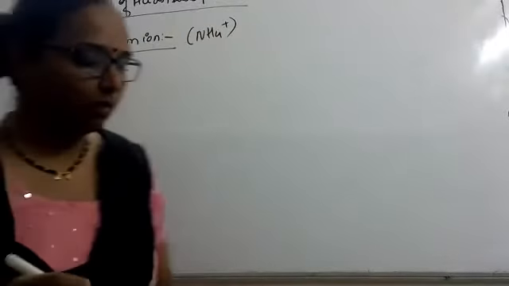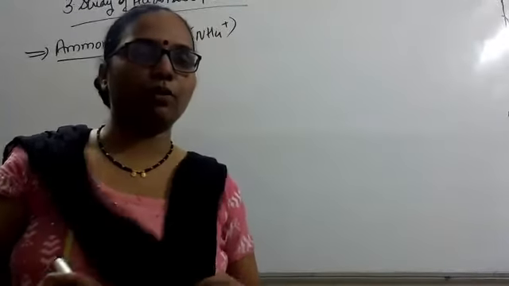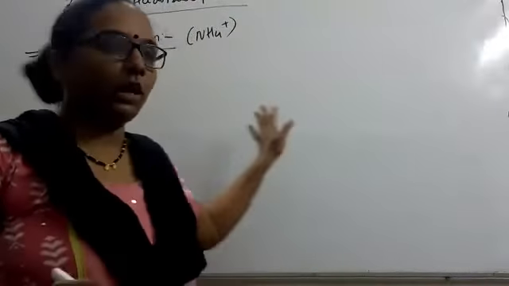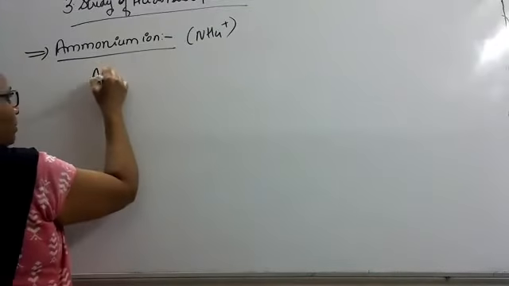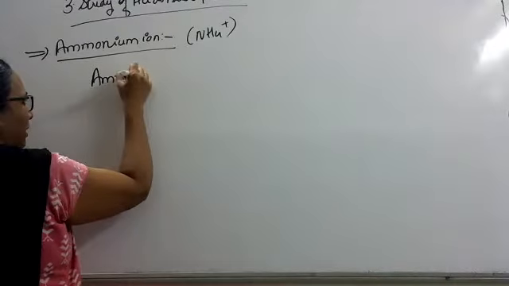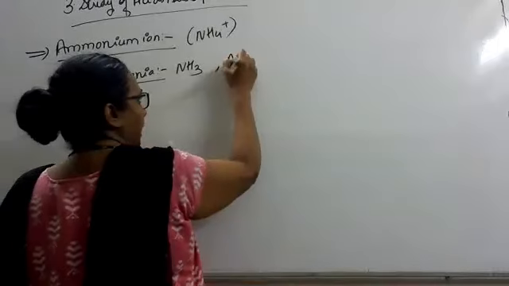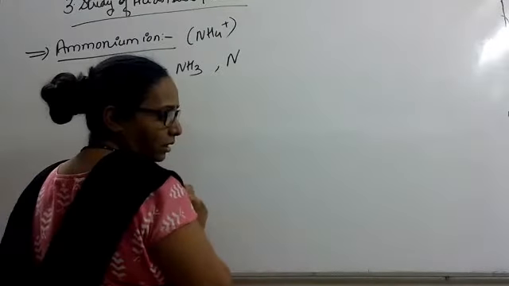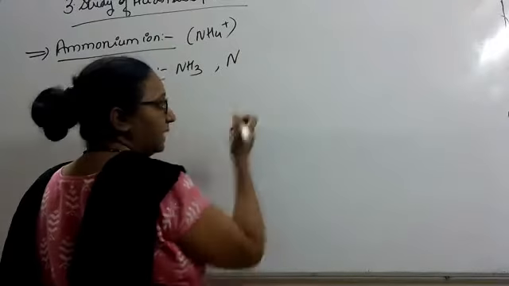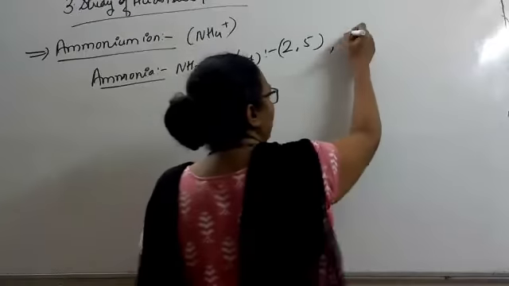Now this ammonium is basically formed from ammonia. What is the formula for ammonia? Ammonia is NH3. Nitrogen has atomic number 7, electronic configuration 2,5. Hydrogen has atomic number 1, electronic configuration also 1.